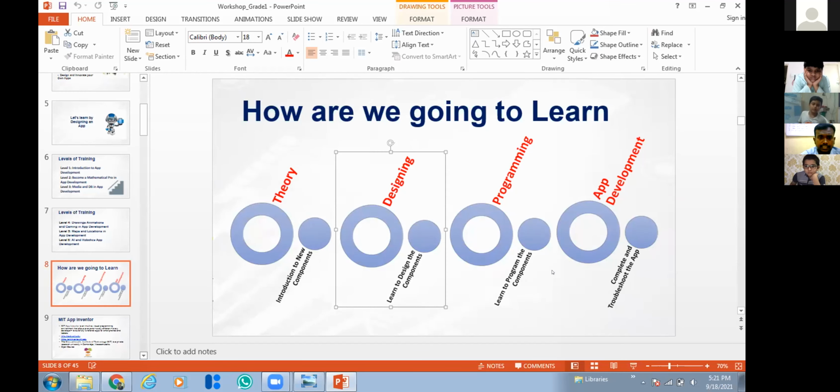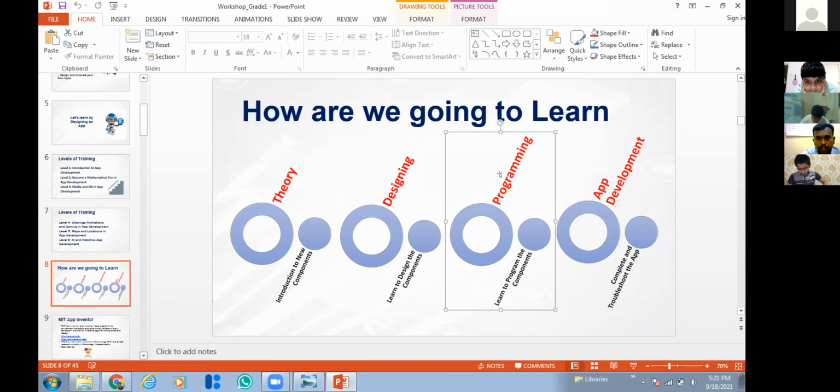We have to check whether what we have done is working properly or not, right? So that comes under the execution part. If any error occurs, we will teach you how to rectify it and get the perfect output. So this is the teaching methodology we are following. The theory class will be for a few minutes, then the designing class, then the programming class,